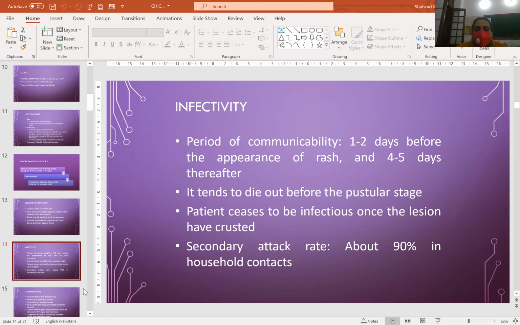Infectivity. The period of communicability is 1 to 2 days before the appearance of rash and 4 to 5 days thereafter. It tends to die down before the pustular stage. The patient ceases to be infectious once the lesions have crusted. Secondary attack rate is about 90% in household contacts.